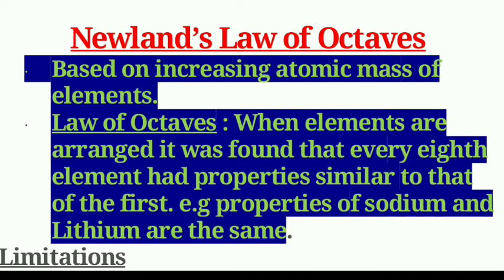He made groups of 8 elements. He found that every eighth element had properties similar to that of the first. He compared this to the octaves found in music. Therefore, he called it the law of octaves.